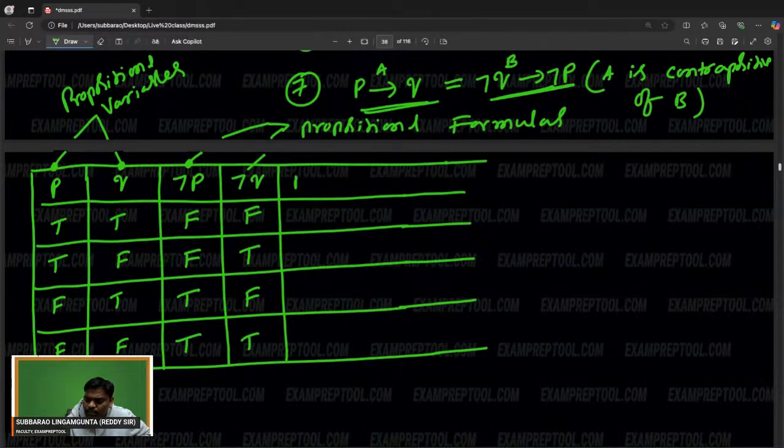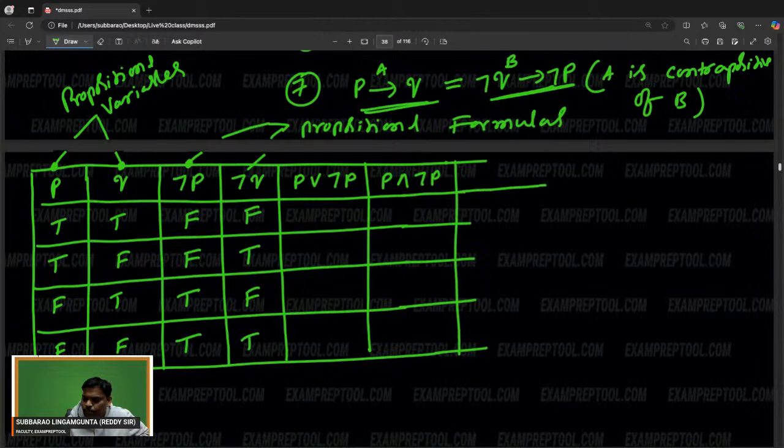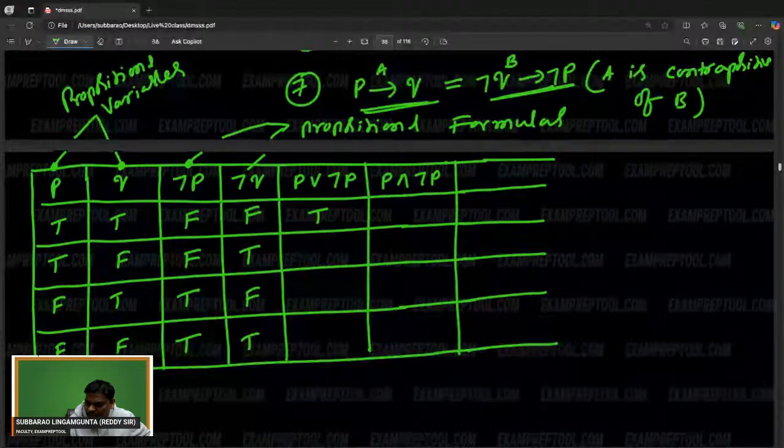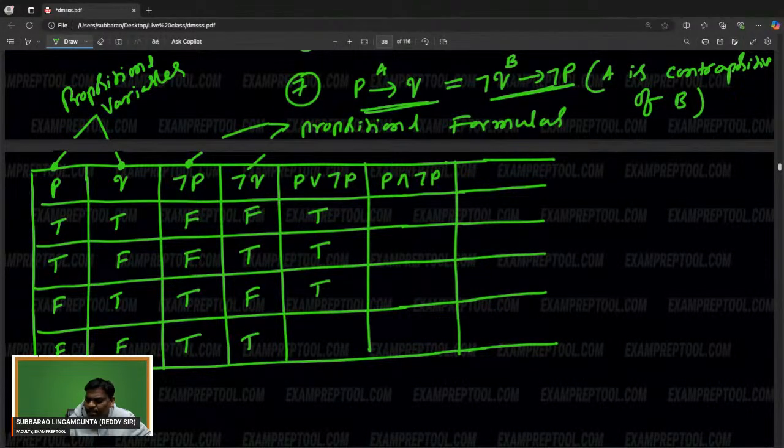Everyone try to understand. P OR negation P. If P is true, negation P is false; if P is false, negation P is true. One is true means the other is false.